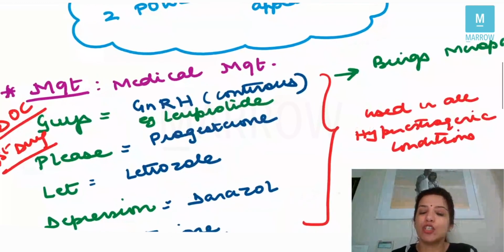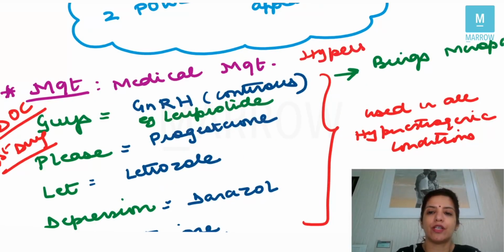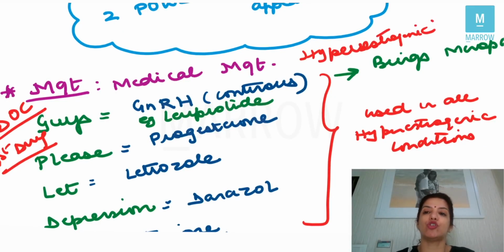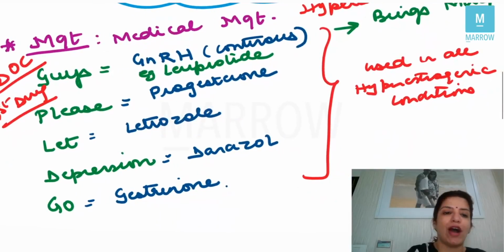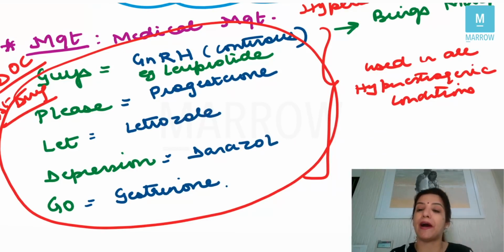Now, management of endometriosis is always going to be medical management. Endometriosis is a hyperestrogenic condition. So my aim is to bring the levels of estrogen down. Now remember, there are 5 drugs which can always be used whenever the levels of estrogen are high. So these 5 drugs are, guys, please let depression go. These are the 5 drugs which can be used in any hyperestrogenic condition. I told you that fibroid is also a hyperestrogenic condition, right? So in fibroid also you can use these 5 drugs.